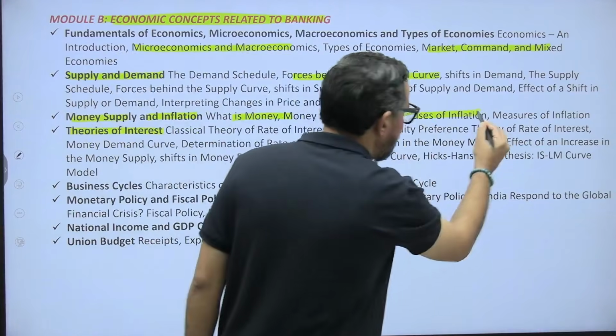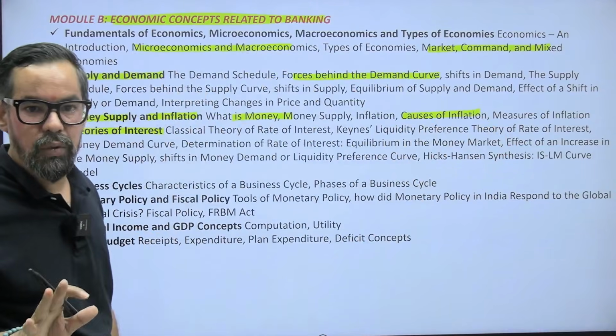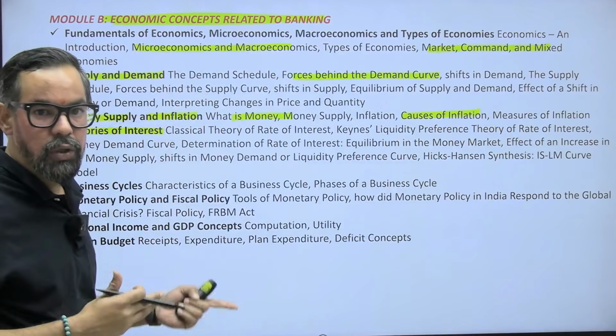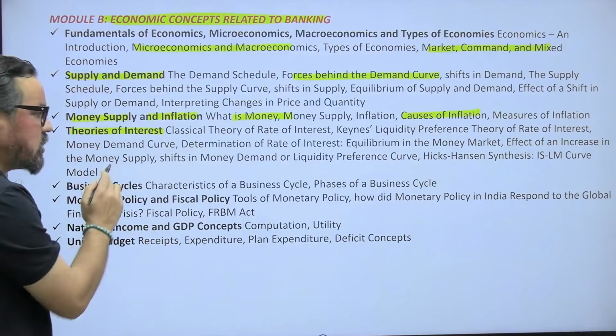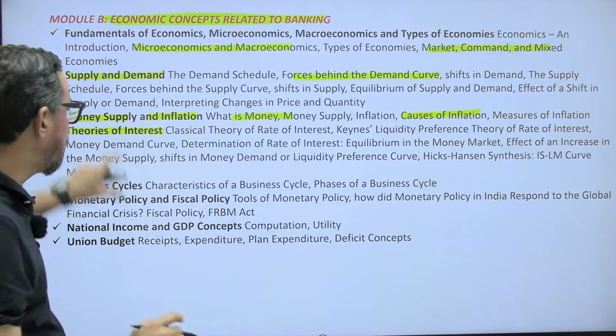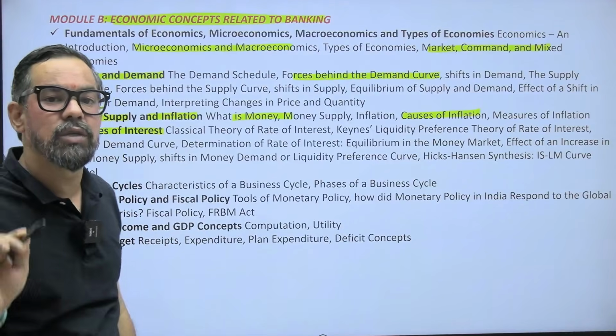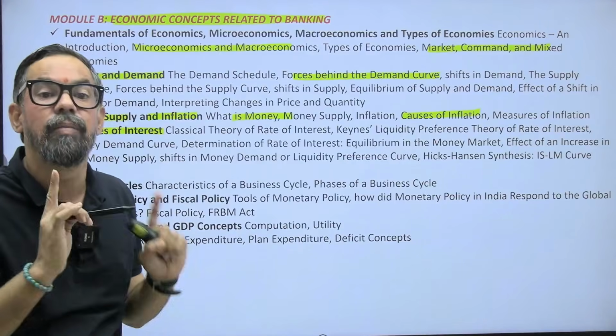Okay, cost push and demand pull. Mostly you'll see the question around this. CPI, the new base year, and the other things which got introduced, that you have to focus on. Theories of interest, again a very important unit. In total, supply and demand and theories of interest, a 5 to 6 marks question will be there, and mostly they'll be applied in form, right?